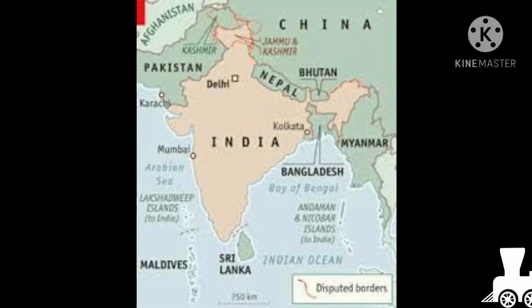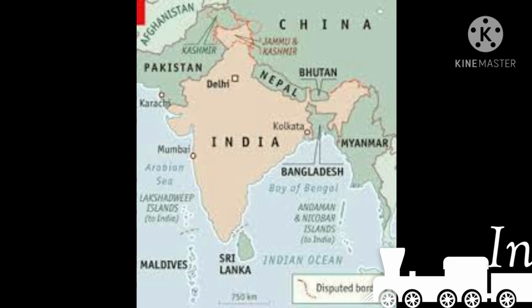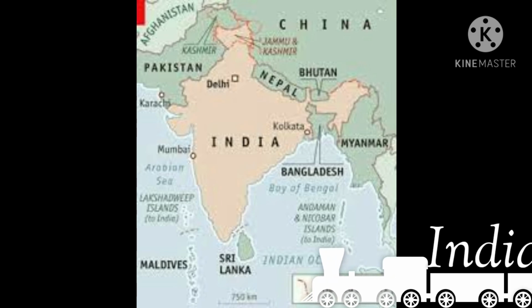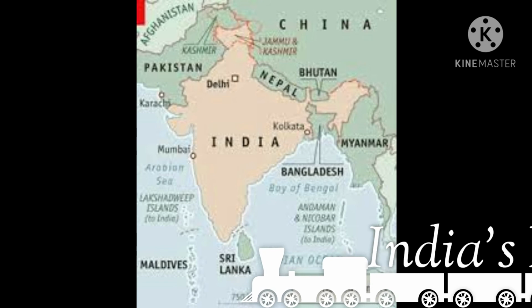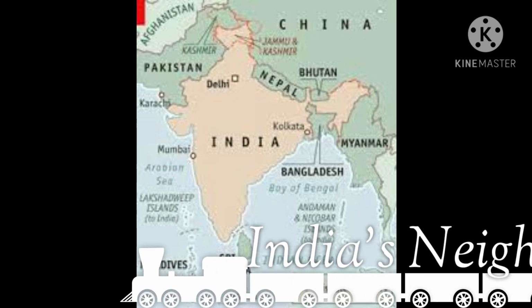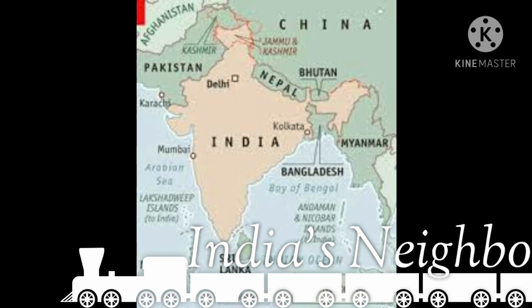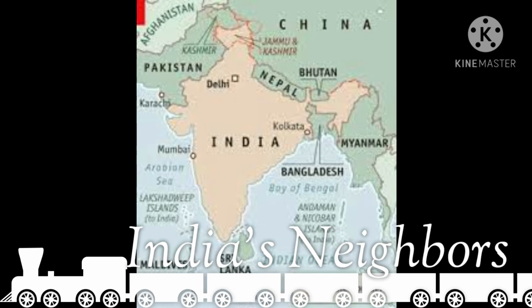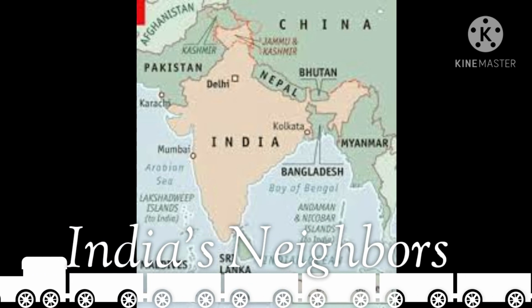India's neighbors. There are 7 countries that share a land boundary with India: Pakistan, Afghanistan, China, Nepal, Bhutan, Bangladesh, and Myanmar.